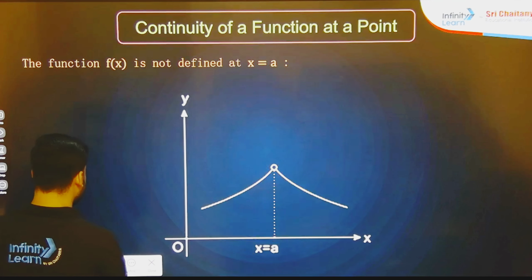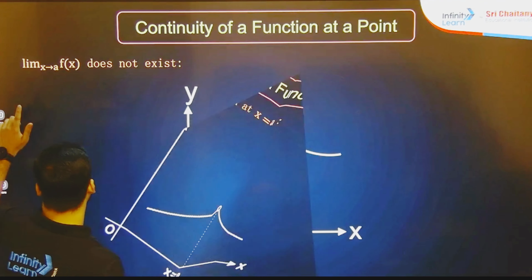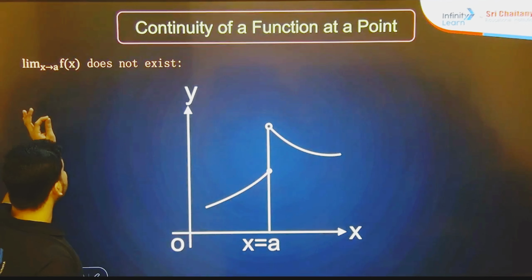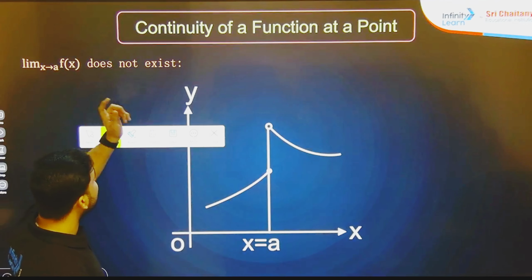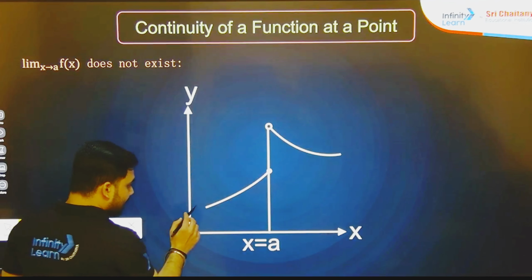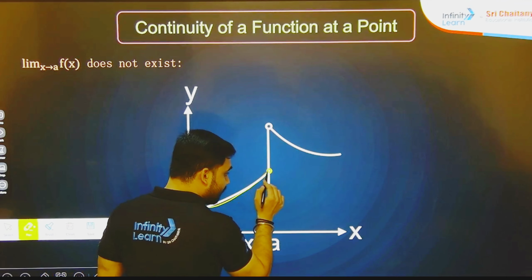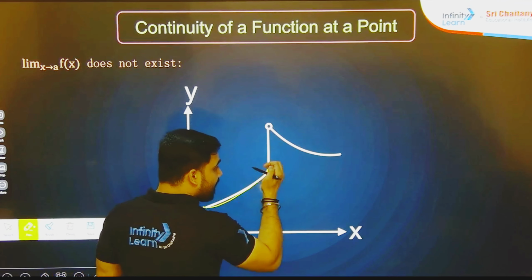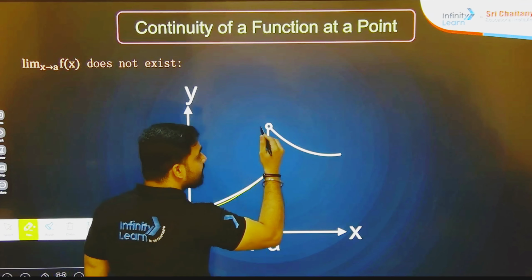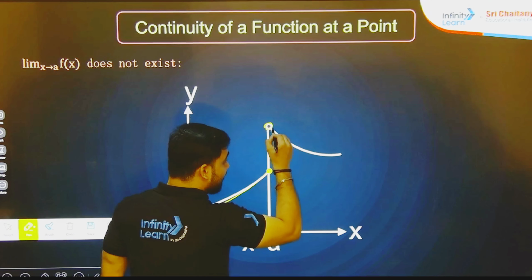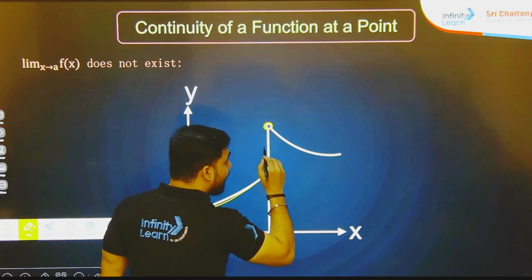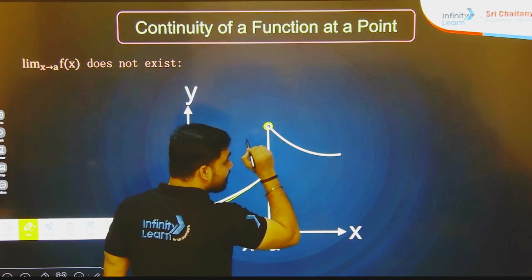Okay, let's see the next condition, that is this one. Limit x tends to a, f(x) does not exist. Means, see, the graph is continuous till this point and here we are including this one, but when we reach the other value, the graph is starting from here and this value is not considerable.